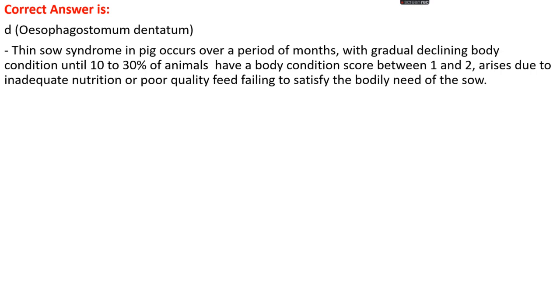Thin sow syndrome in pigs occurs over a period of time with a gradual decline of body condition until 10 to 30% of animals have a body condition score between 1 and 2. It arises due to inadequate nutrition or poor quality feed failing to satisfy the bodily needs of the sow, or a large amount of parasitic infestation, mainly Oesophagostomum dentatum.